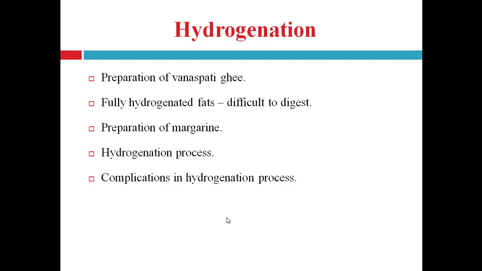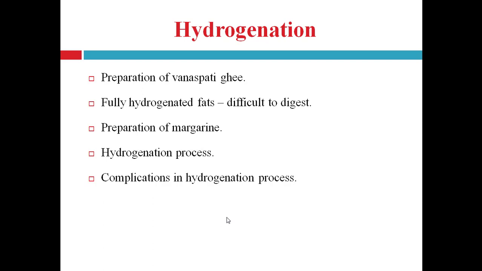And the fat obtained looks like ghee in appearance, right? It is known as Vanaspati ghee. That's why this process is used for the preparation of Vanaspati ghee. Fully hydrogenated fats are very hard and cannot be digested easily in the intestine, right? Very difficult to digest in the small intestine. So that's why it should be stopped when we get the product of desired consistency and viscosity, right?